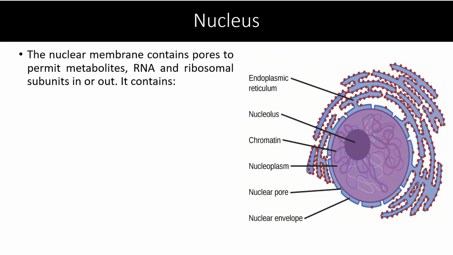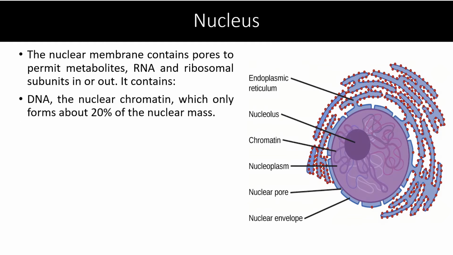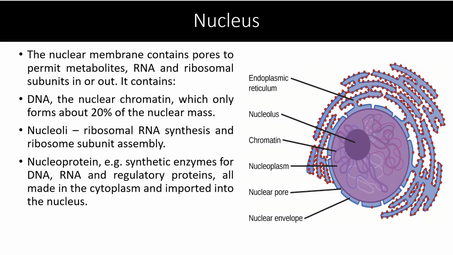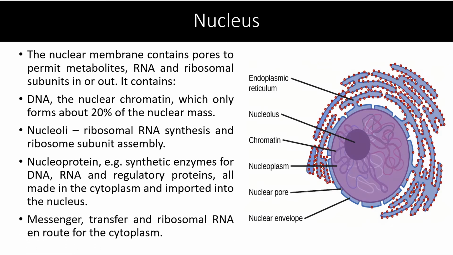Nucleus. The nuclear membrane contains pores to permit metabolites, RNA and ribosomal subunits in or out. It contains DNA, the nuclear chromatin, which only forms about 20% of the nucleus mass. Next is nucleoli. Ribosomal RNA synthesis and ribosome subunit assembly take place here. Nucleoproteins, for example synthetic enzymes for DNA, RNA and regulatory proteins, are all made in the cytoplasm and imported into the nucleus. Messenger, transfer or ribosomal RNA enters the route to the cytoplasm.